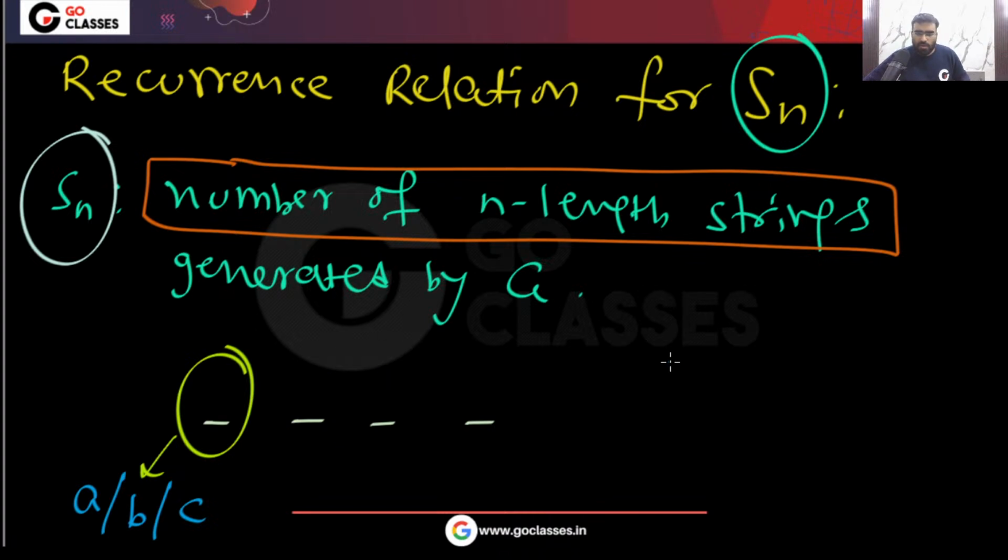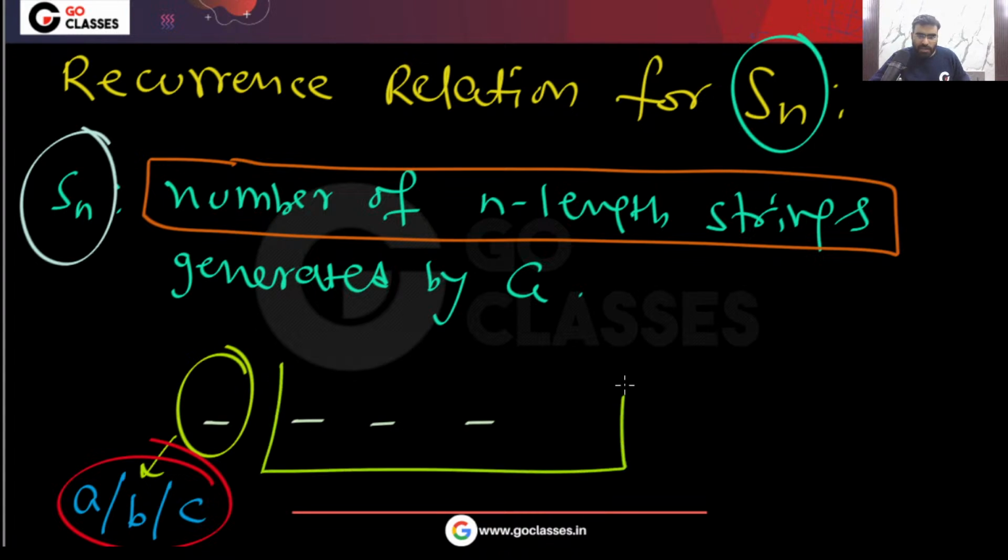Here I can put all three symbols. How can I write the recurrence relation? After that, what can I do?